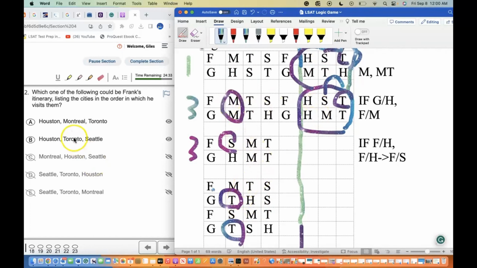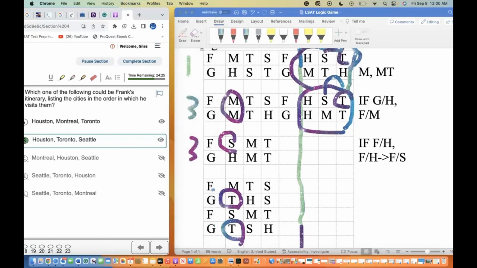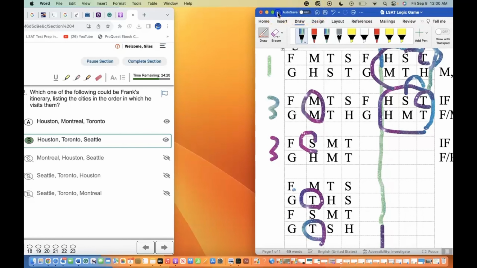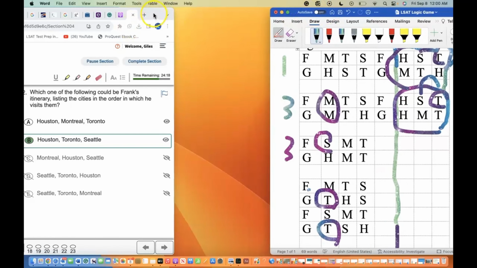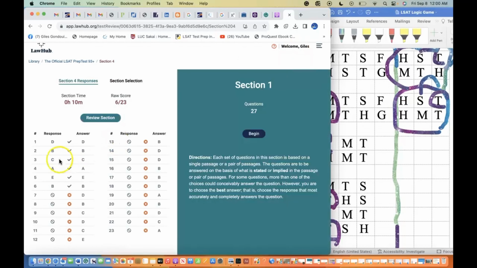So technically, yeah, we could put HTS. And we got that one correct. I believe we answered all the questions right now with this setup that we just used. And we can go ahead and turn in the 6 questions. And we got 100% correct in 10 minutes.